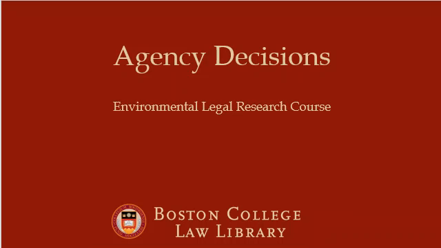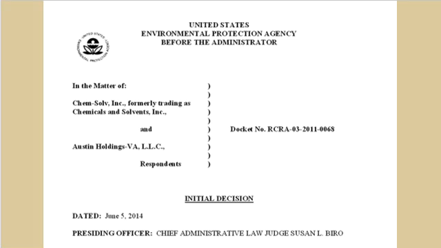This video is about agency decisions for the Environmental Legal Research course at Boston College Law School. There are basically three types of agency decisions: formal adjudications, informal adjudications, and advisory opinions. Formal adjudications usually arise out of a dispute involving the interpretation or violation of enabling statutes or regulations.